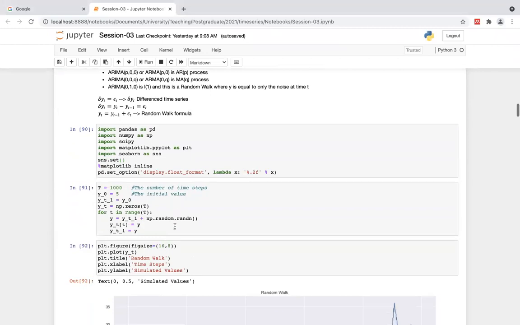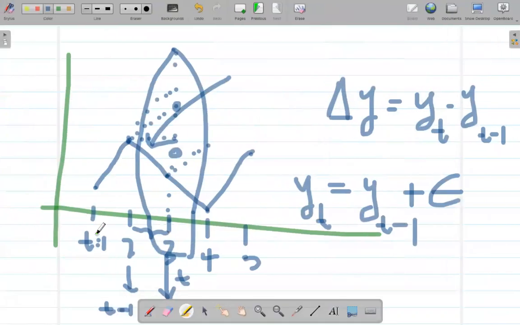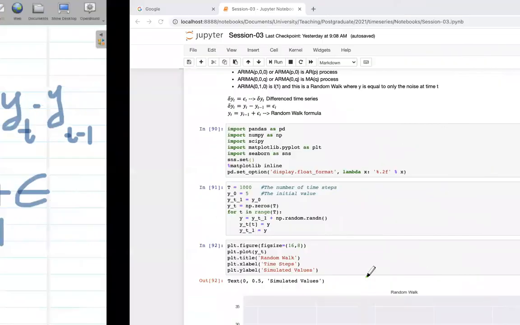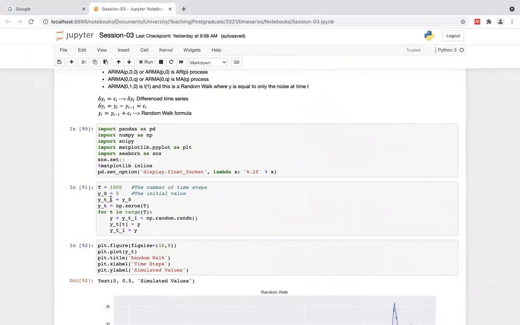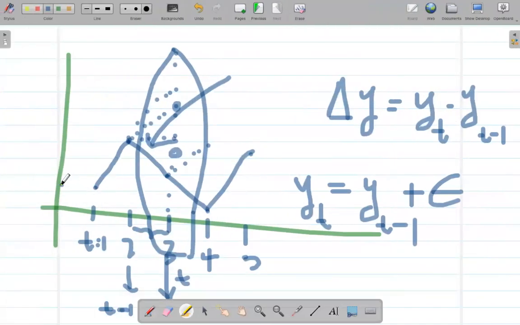Actually, I have put some code here to give some idea about this random walk, right? Suppose we have 1,000 time steps: 1, 2, 3, 4, up to 1,000. Initially, I set the initial value y underscore 0 to 5. It could be 5 with respect to our example, right?